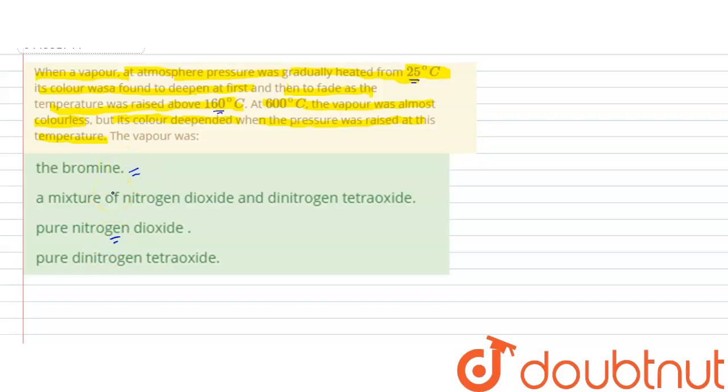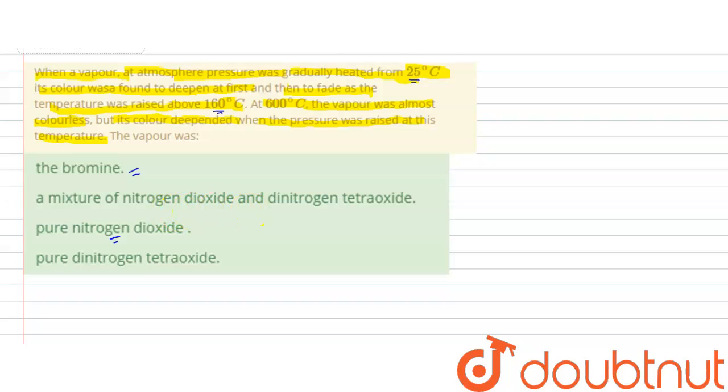Bromine vapor already has some color at first, so when you increase the temperature, it's not like it will deepen and then fade away, because it's already having some color.